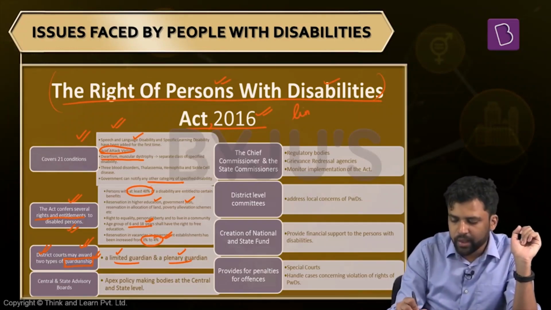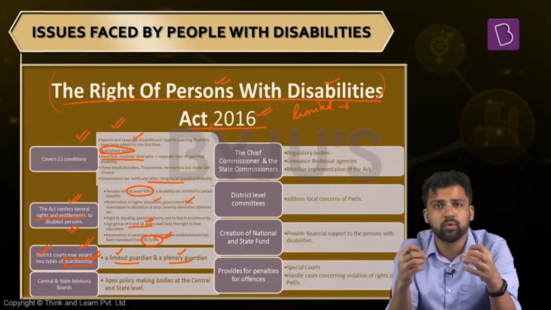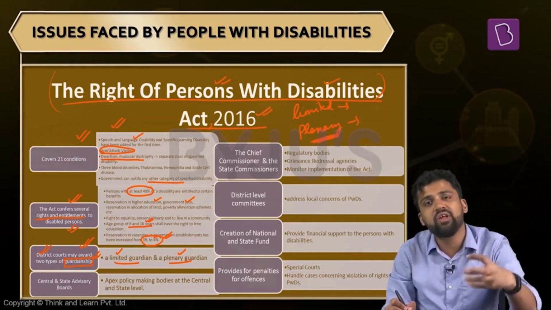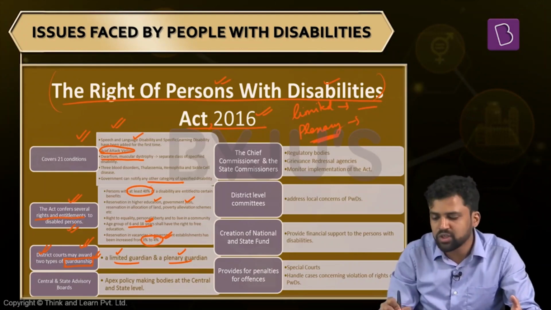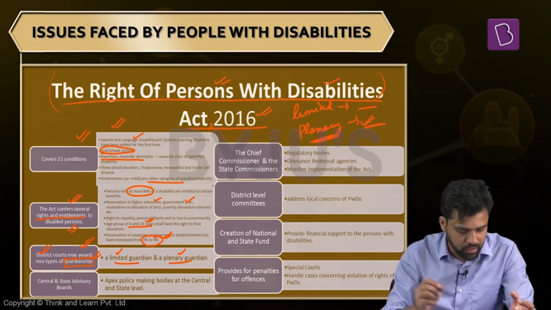A limited guardian is the person who will decide on behalf of that person, but the limited guardian and the person with disability both will play a role, a joint responsibility, both will take that step. But when it comes to a plenary guardian, the plenary guardian will decide everything on behalf of the person with disability. So limited guardianship has a limited role. A plenary guardian has all the rights in that case. Keep in mind, district courts are going to decide this.